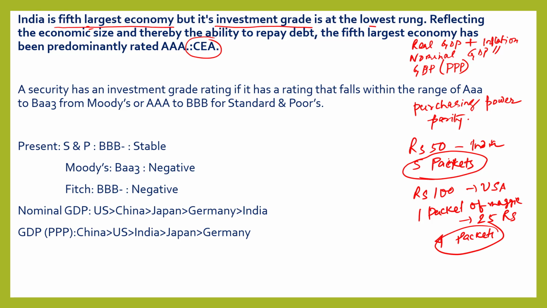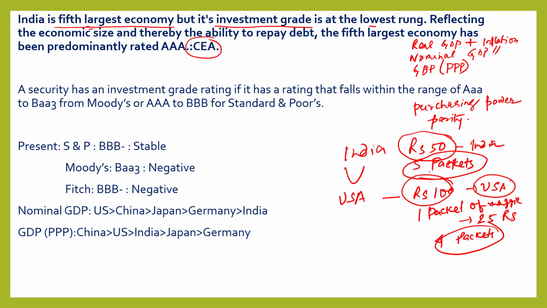So the purchasing power of these rupees 50 is higher than the purchasing power of rupees 100 in USA. If we consider GDP in terms of purchasing power parity, your friend in USA is poorer than you, because his purchasing power is less than yours, although you are earning a smaller amount of money in India.